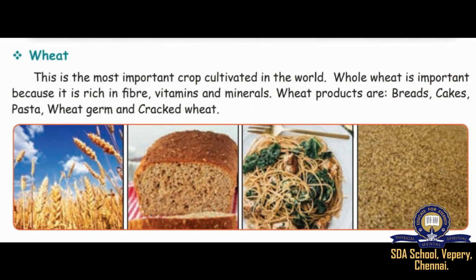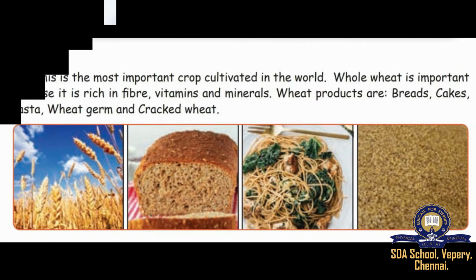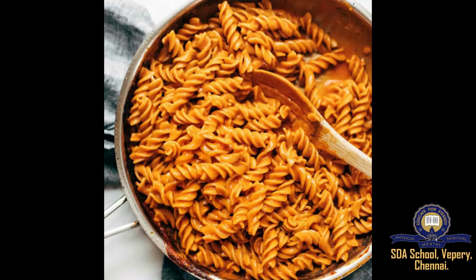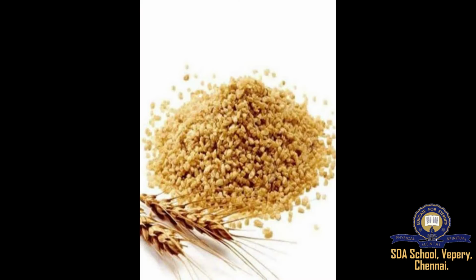Next, we learn about wheat. Wheat is the most important crop cultivated in the world. Why is whole wheat important? Whole wheat is important because it is rich in fiber, vitamins, and minerals. What are the wheat products? Wheat products are breads, cakes, pasta, wheat germ, and cracked wheat.